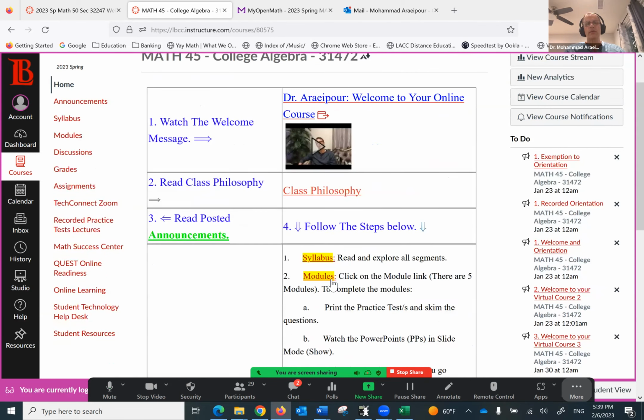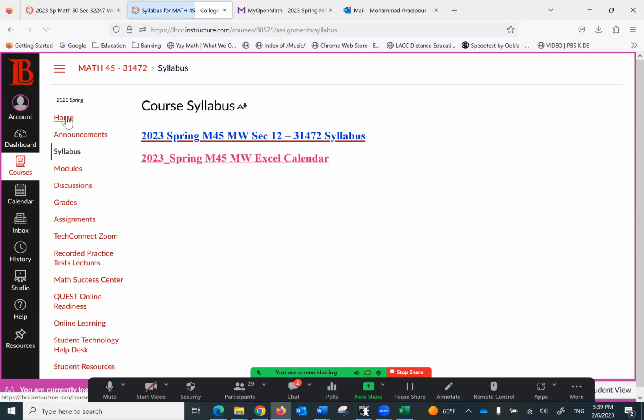So let's take it from the top and start with the syllabus, everybody. You can find it right here or under the left navigation bar where it says syllabus. Either way is fine. So a couple of things. The second one is the Excel calendar.